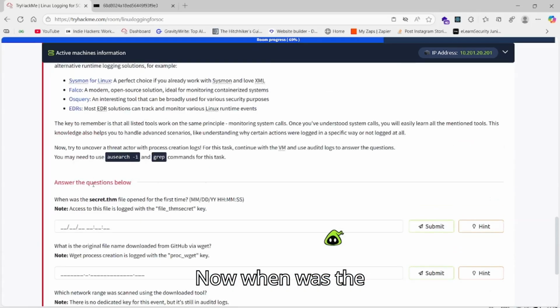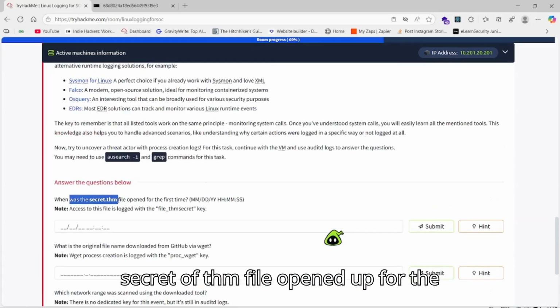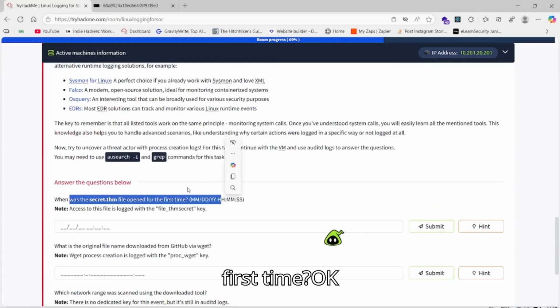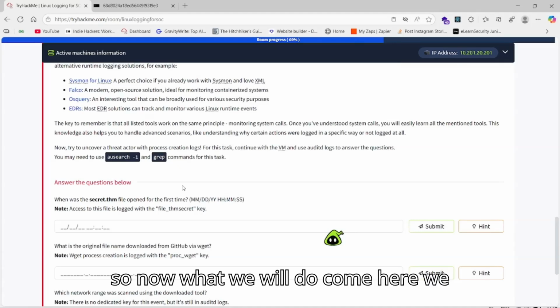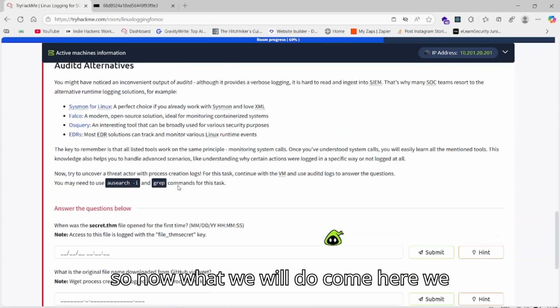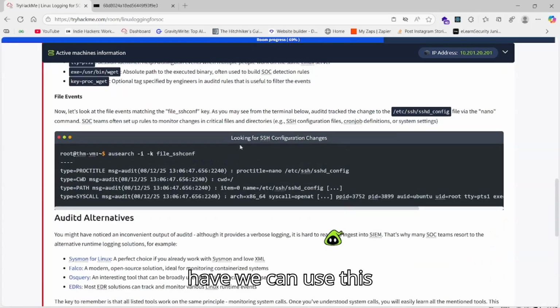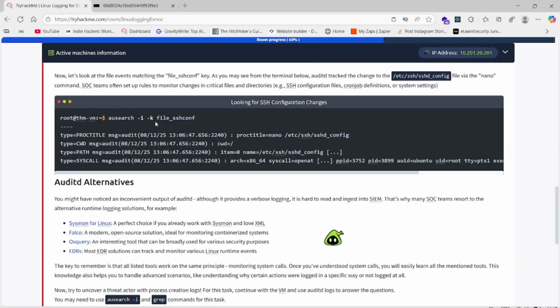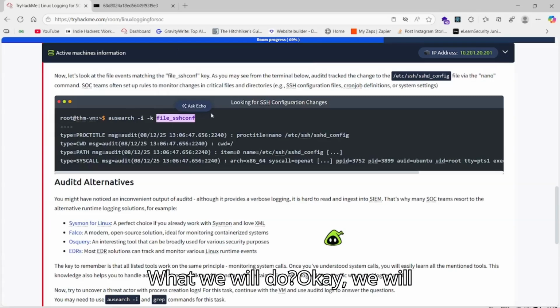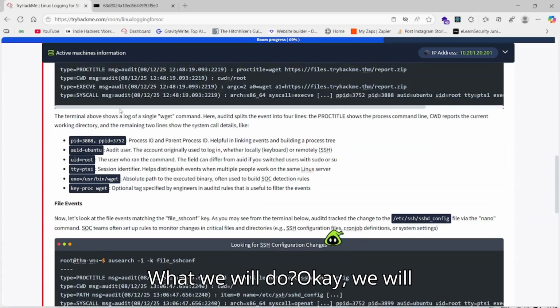Now, when was the secret.thm file opened for the first time? Okay, so now what we'll do, come here, we can use this system as well. File event, file syscall. What we'll do, okay, we will be using this.